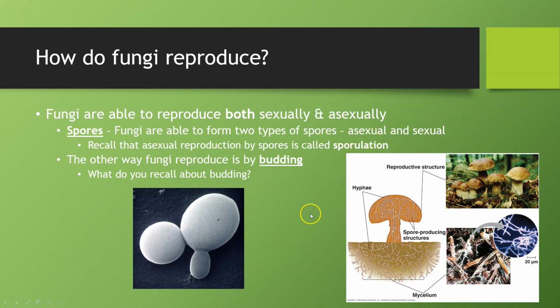Okay. Now, other fungi are able to reproduce by budding. What does budding mean again, folks? Good. Right. It basically means that a little baby is coming off of the parent. In this image here, we have a unicellular fungus. As you can see, here we've got one bud that is almost fully matured and getting ready to separate from the parent. And here we can see another baby fungus that is growing off of the parent.